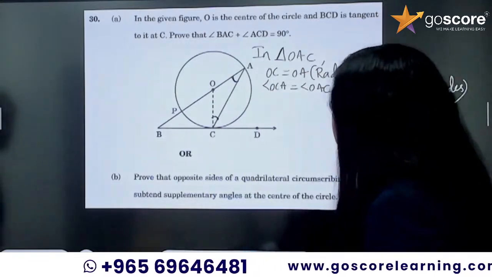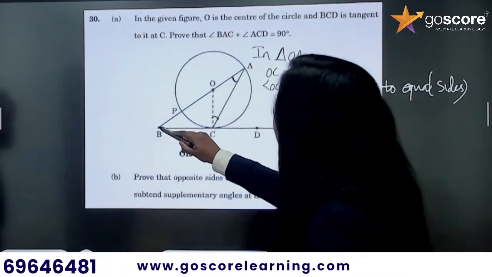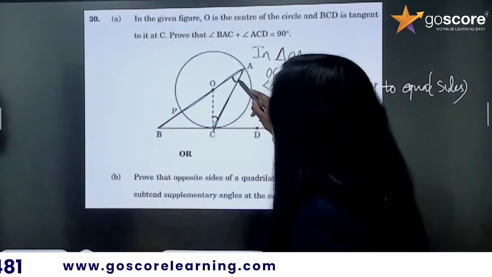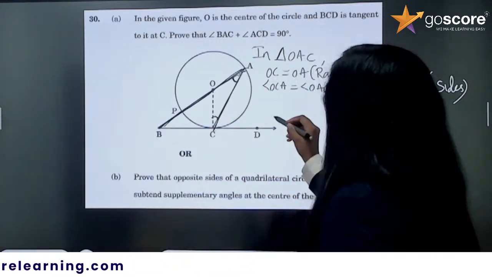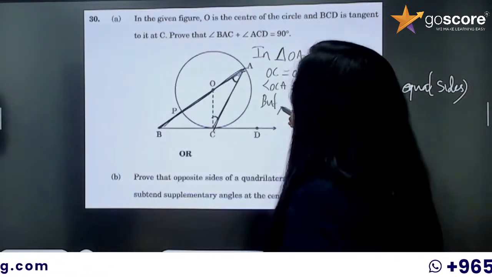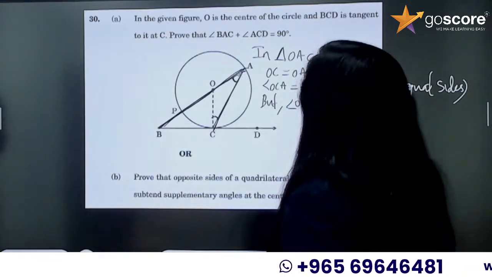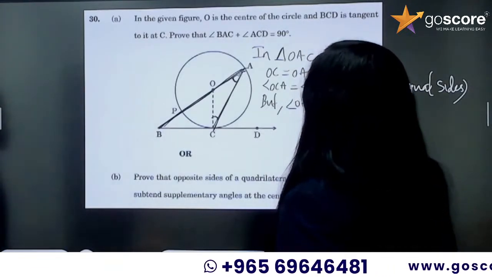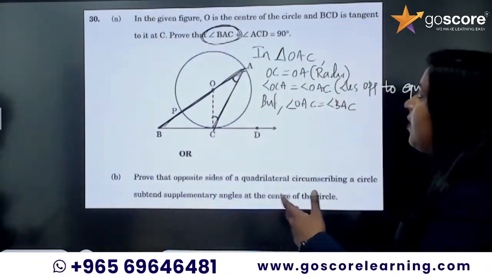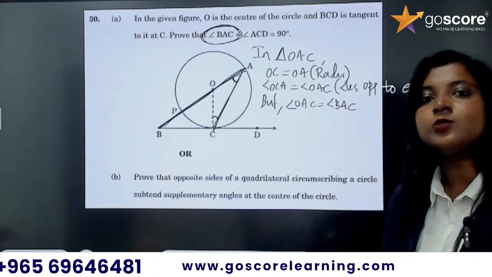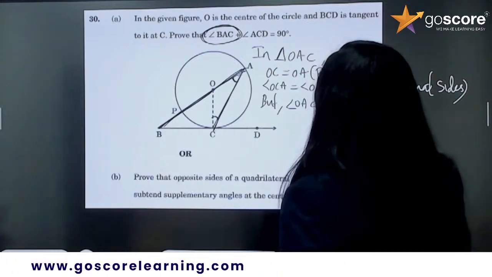So angle OCA is equal to angle OAC, but you can see that angle OAC can also be named as angle BAC, right? When you are extending this O to B, that angle is the same. So angle OAC is equal to angle BAC. Why are we taking that? Because we need BAC for proving it is equal to 90 degrees. We are simply gathering what we need. Let this be equation number 1.